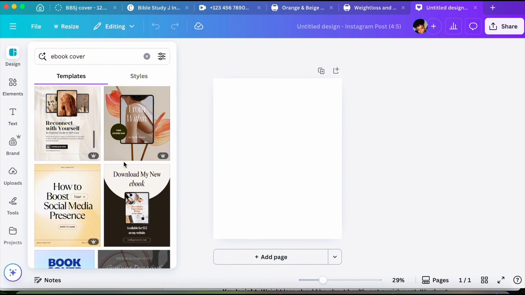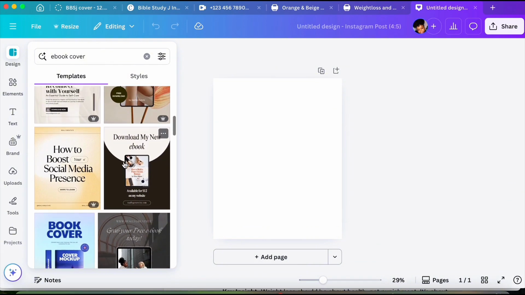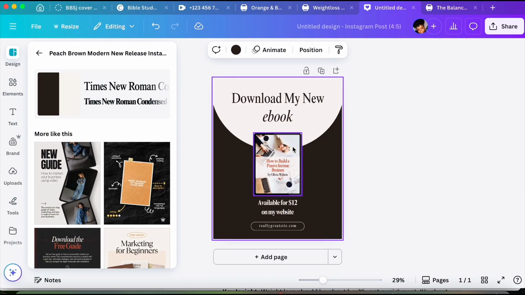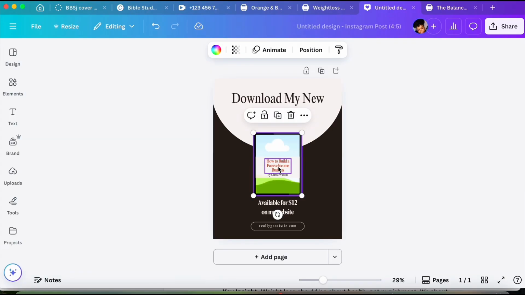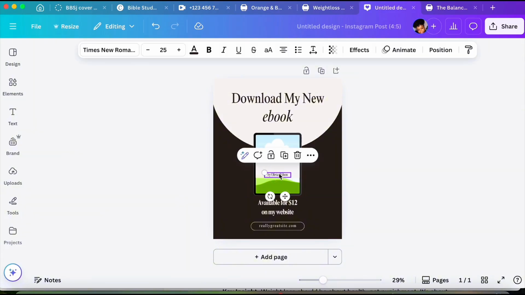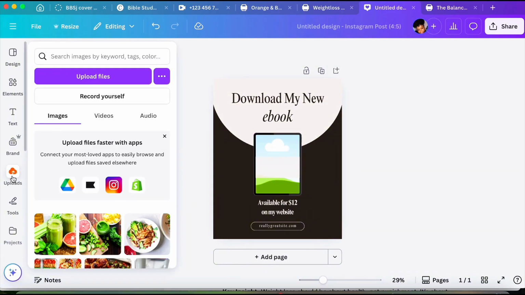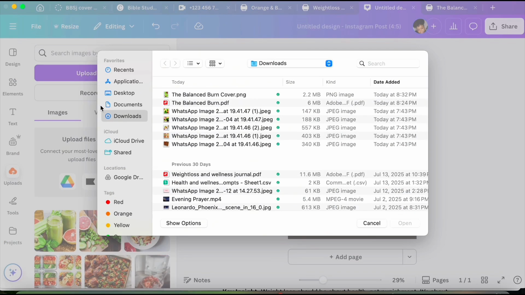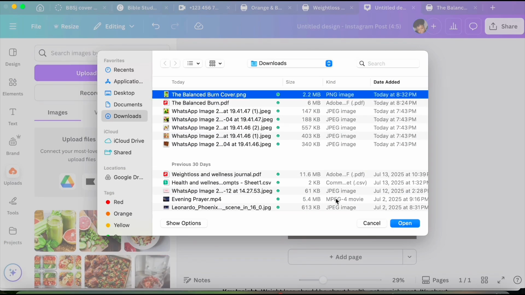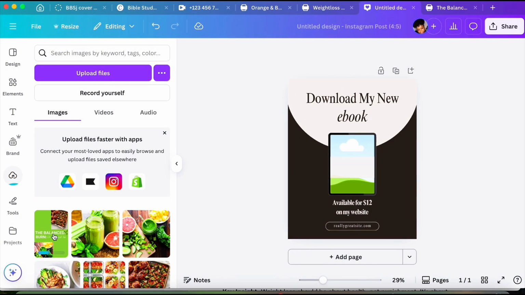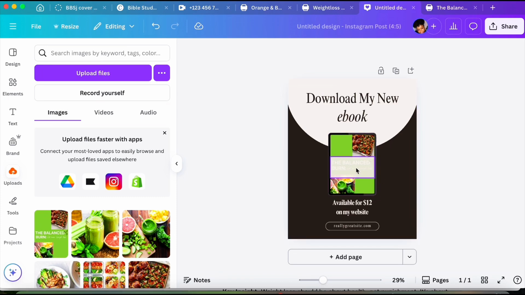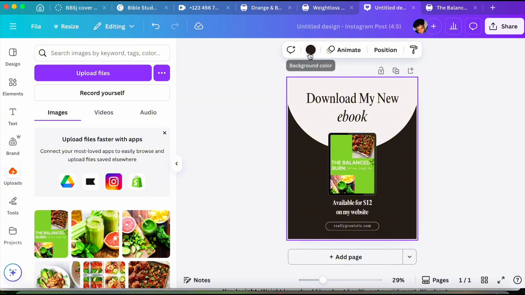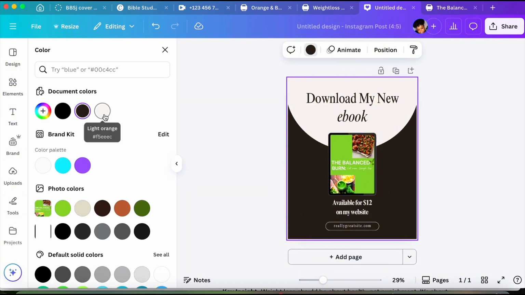So I'm just going to look for the design that I like, and then I'll just quickly select it and start editing. So I want to go with this design, so I'm going to go ahead and delete the image. Like I said previously, just the image and not the grid, and any other element that I'm not using, I'll just delete it, and then I'll go ahead and upload my image. Remember the PNG image that we saved? Yes, this is where we're gonna use it. So I'm gonna drag and drop that in there, delete this element, I don't need it. So that's part of our sales cover page.